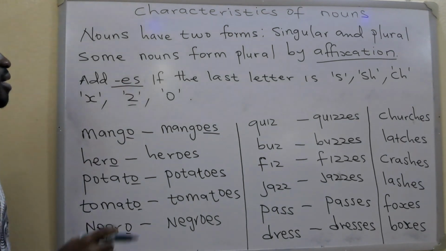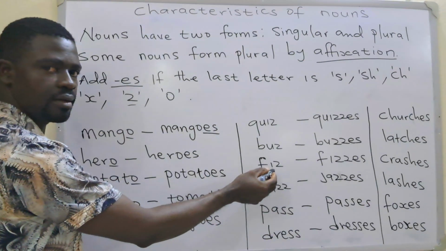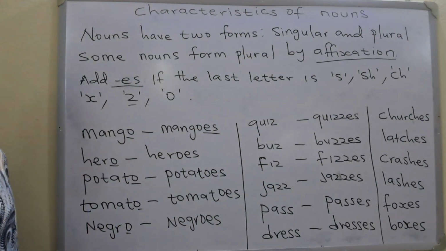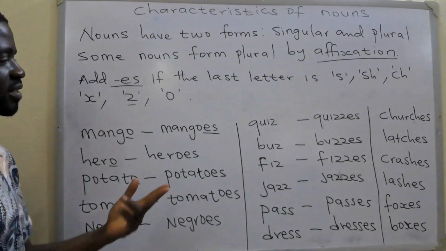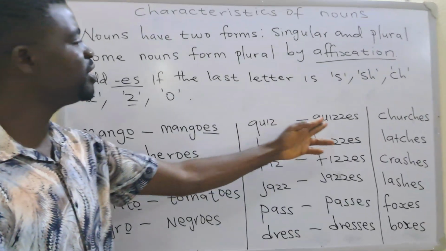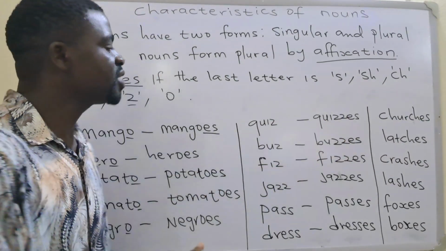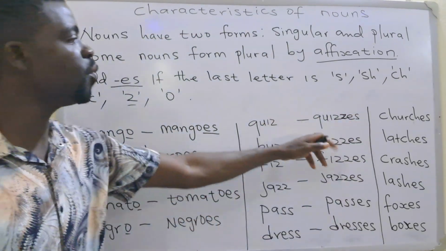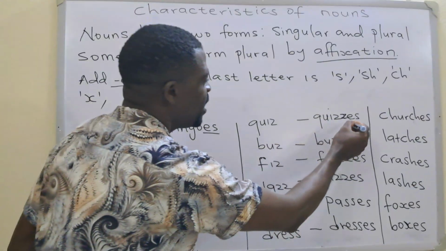So you're going to have a double Z in the word. Quiz, for example, becomes quizzes because you're adding an extra Z here. So if you add the Z, you will add your ES.